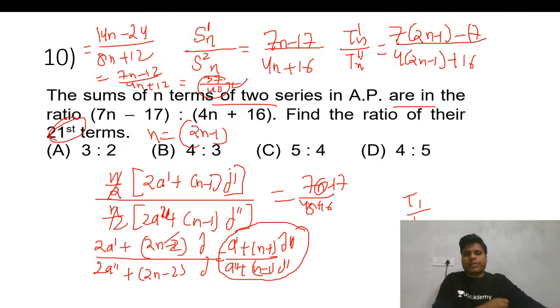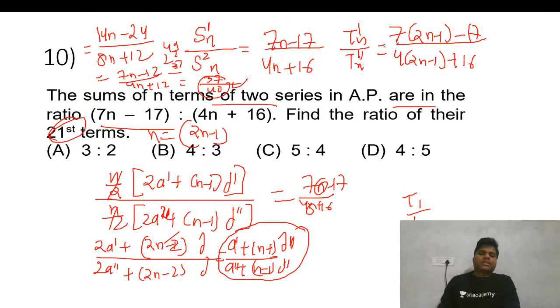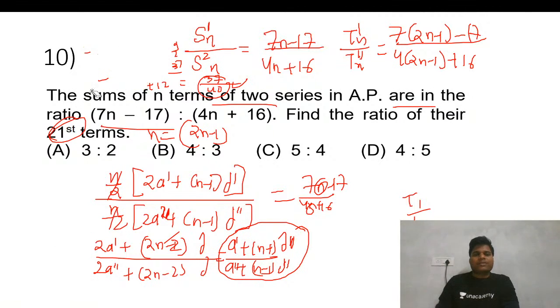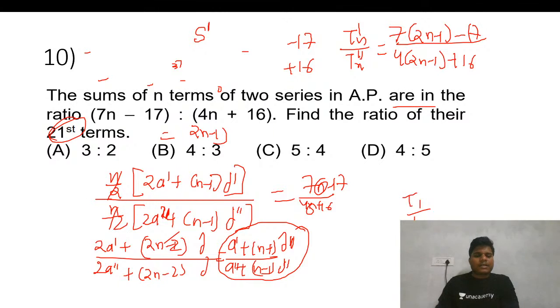Options are given there that are not matching. So check 49 minus 12, so 37. Fine, this is right. Have we done anything wrong? 7n minus 1, 17, fine. I put 2n minus 1. Okay, sorry, we have to put 21 here, not 7. N equals 21. So do this calculation after the class. Let's verify as options are given here, and clean all this mess.